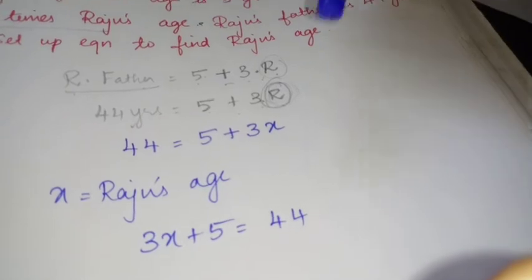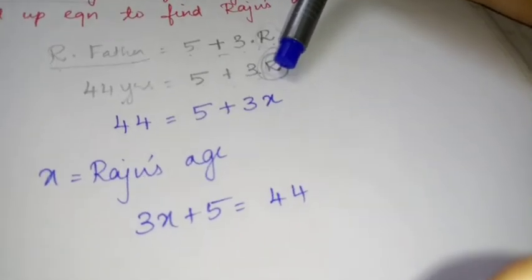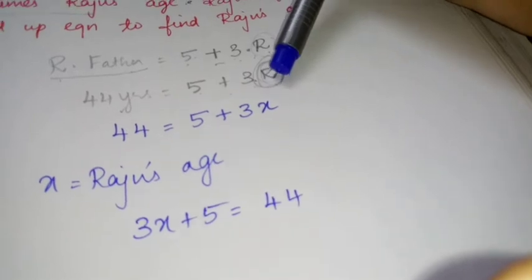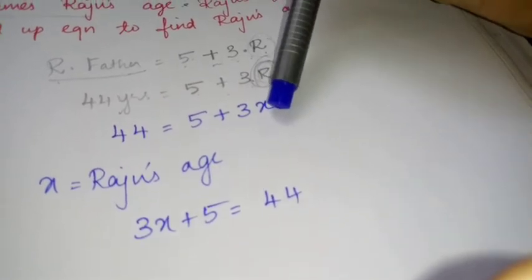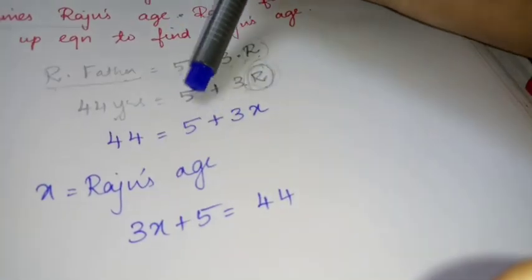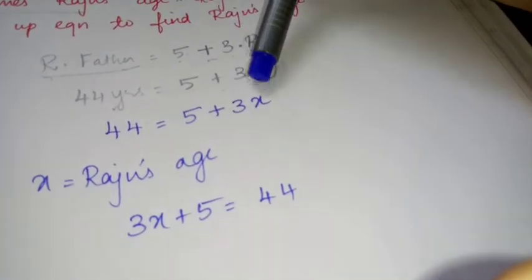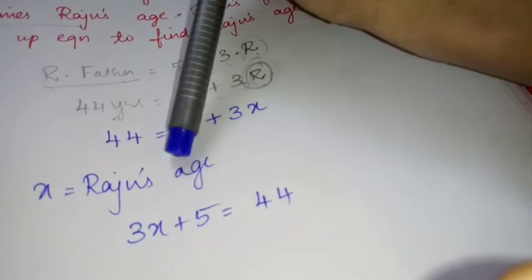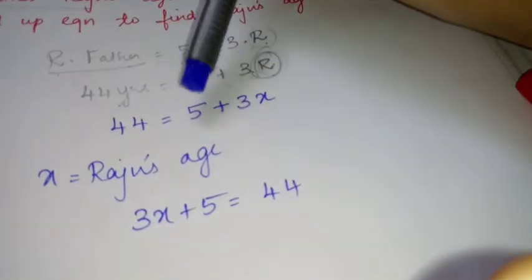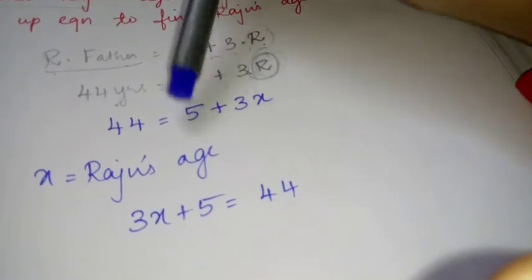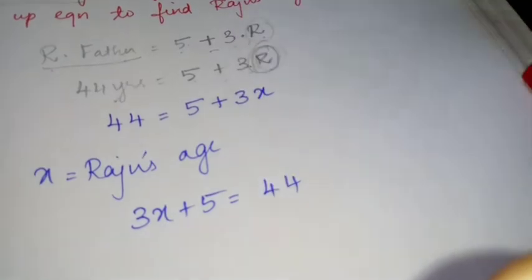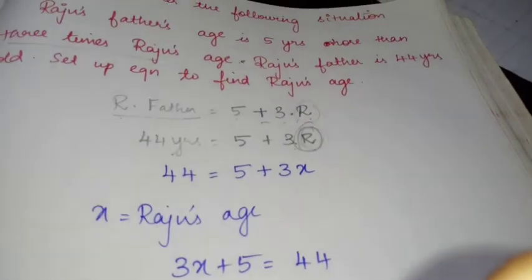We don't know. But whatever is unknown, you represent by a variable. So Raju is x years old. 44 equal to 5 plus 3x. Now x is Raju's age, because I don't know it, so I am taking it as x. So 5 plus 3x or 3x plus 5 equal to 44 is the equation for this situation.